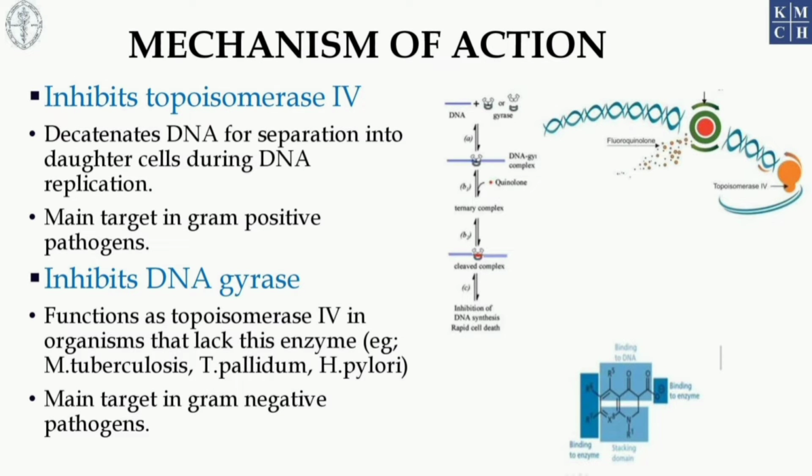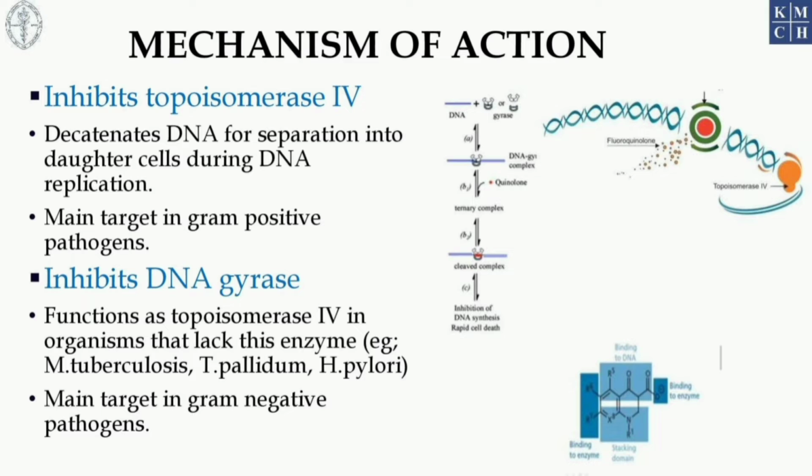In this ternary complex, because of the quinolone scaffold, it can have a proper stacking interaction with the DNA, and the carboxylic acid is involved in chelation with a metal called magnesium present in the active site of the DNA gyrase enzyme or topoisomerase 4 enzyme.